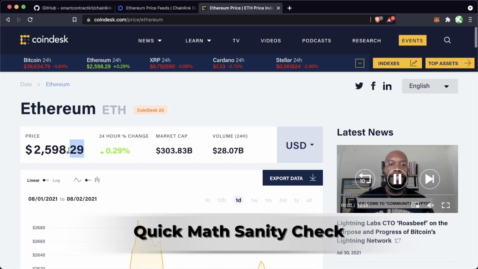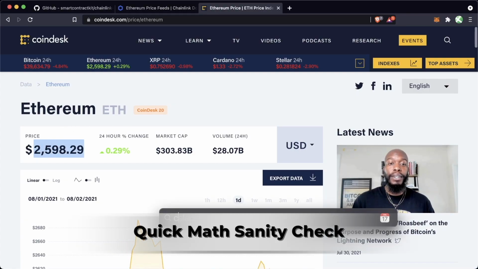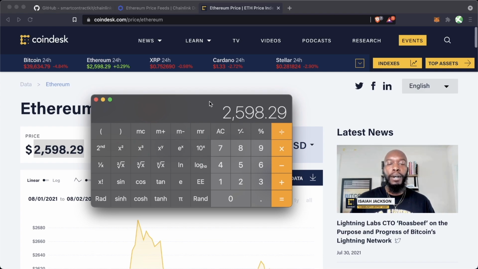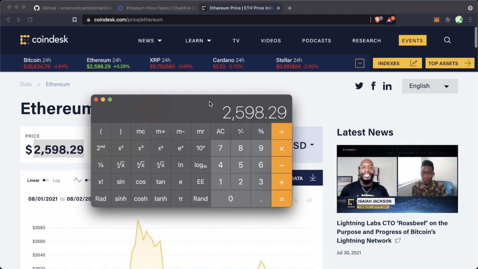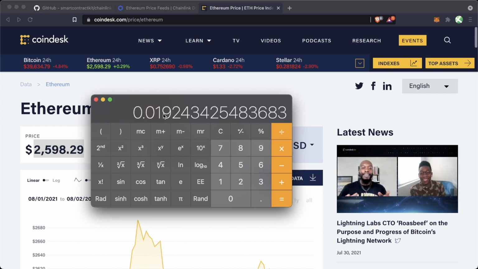If the current price of Ethereum is $2,500 or this much here, and we want the price of this to be $50, we can do 50 divided by this, and we get 0.019. So this should be approximately what we get for our ETH value.